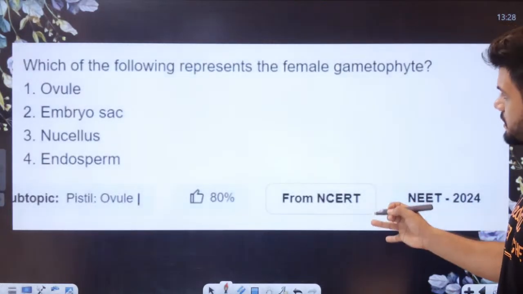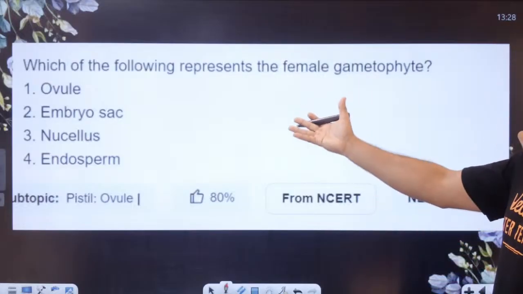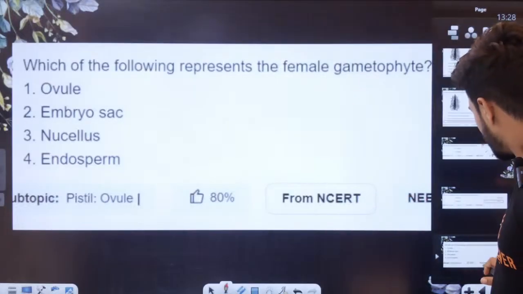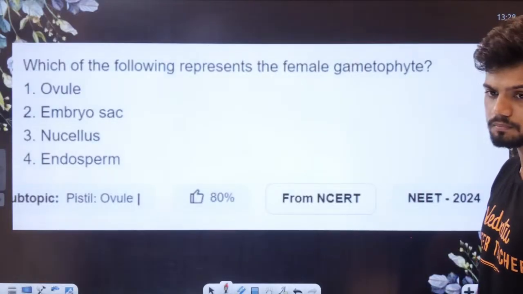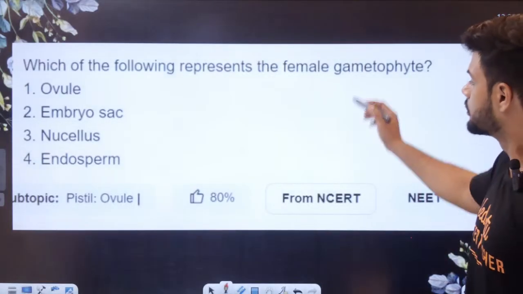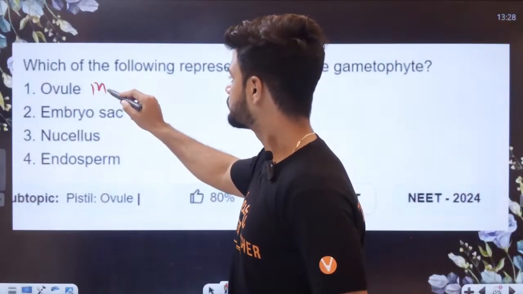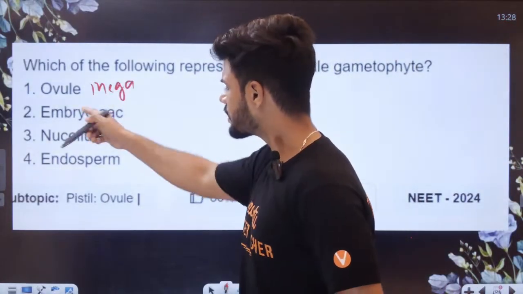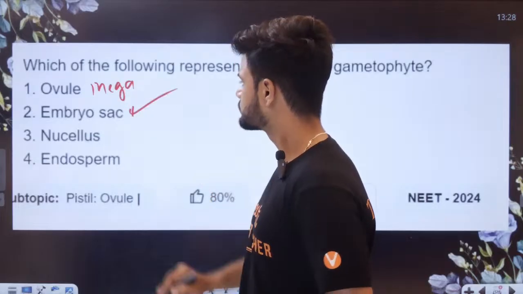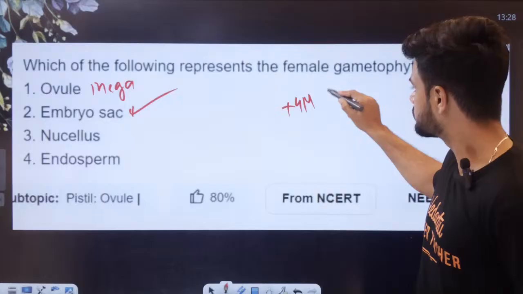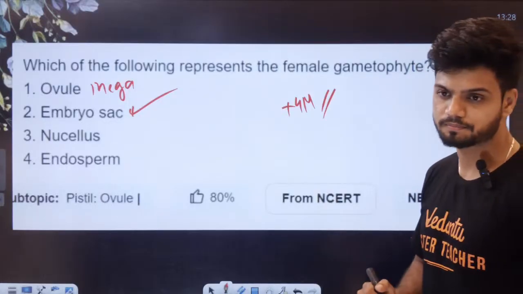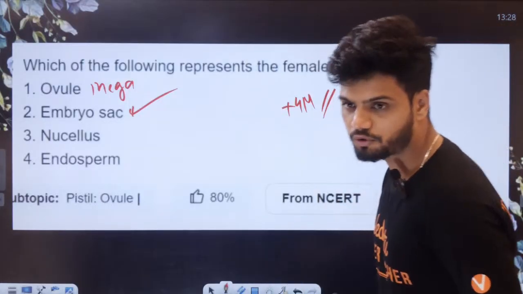Which of the following represents the female gametophyte? Students, very easy. Quickly answer in the chat. I told you, the ovule is the megasporangium. Embryo sac is the female gametophyte. Plus 4 marks if it is the right answer.